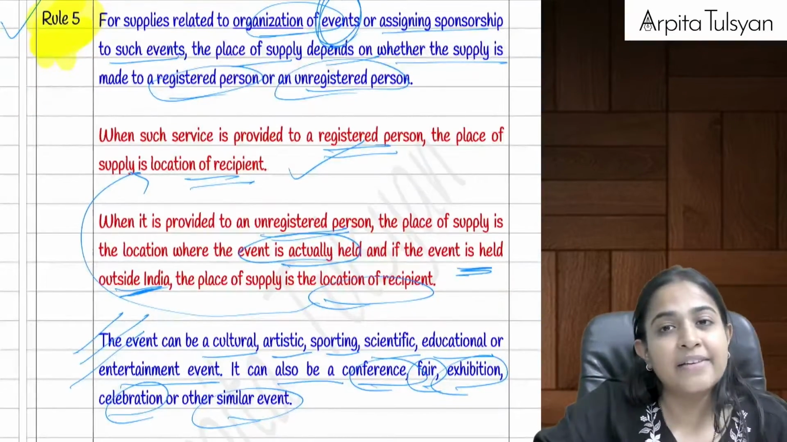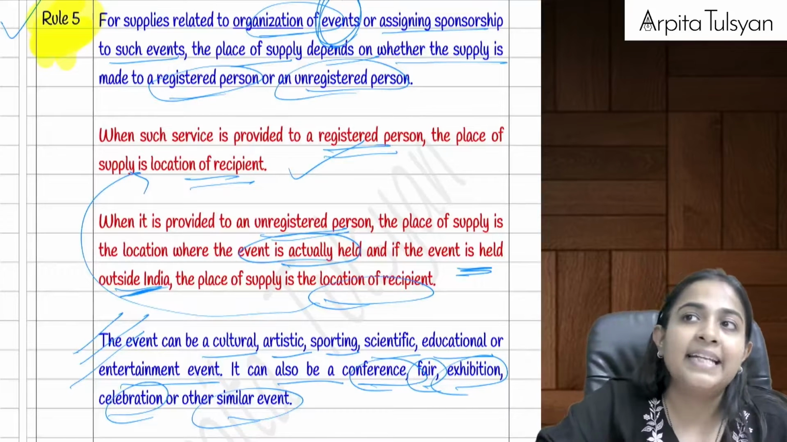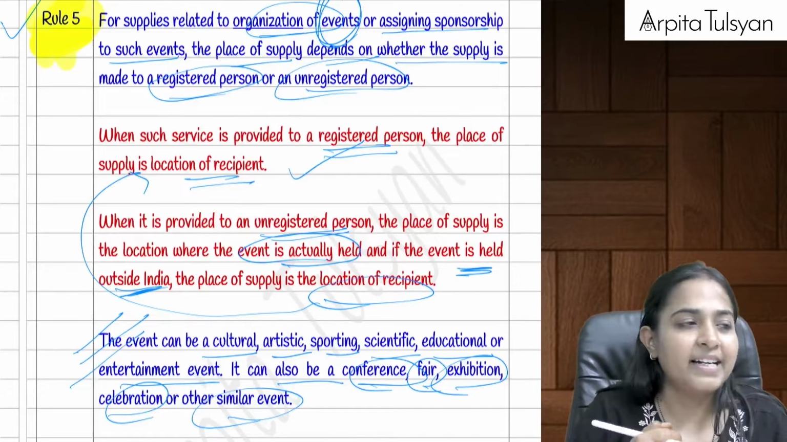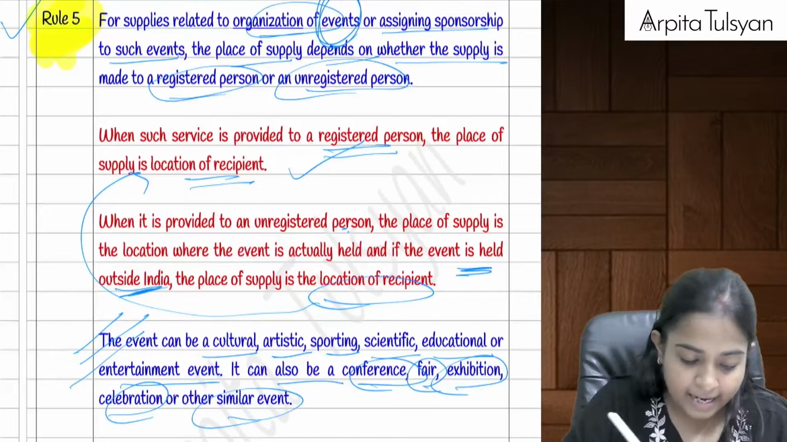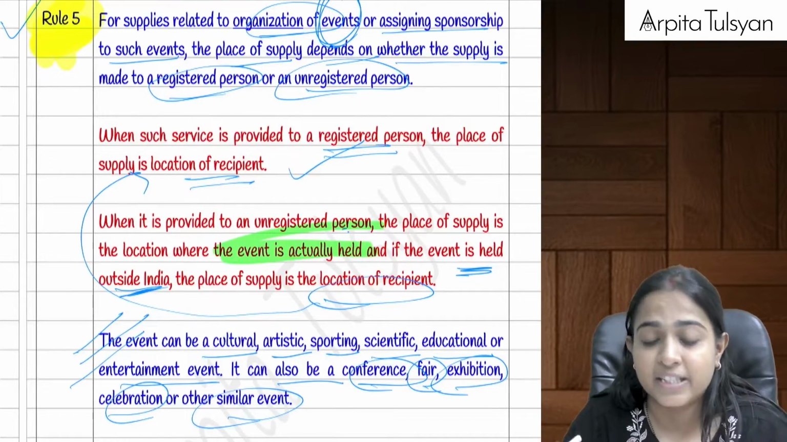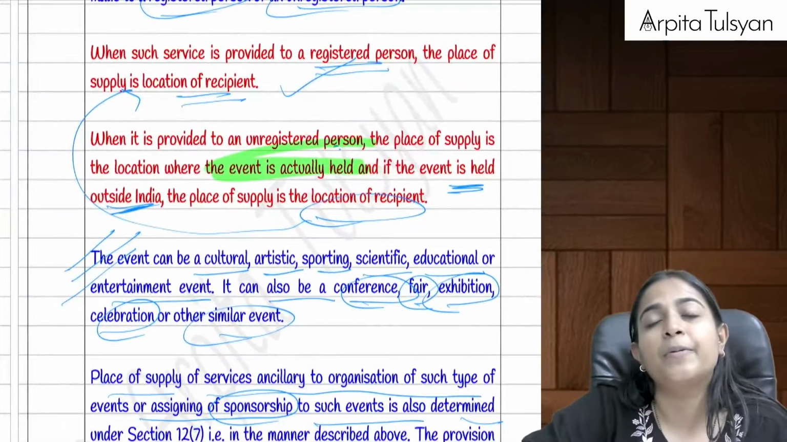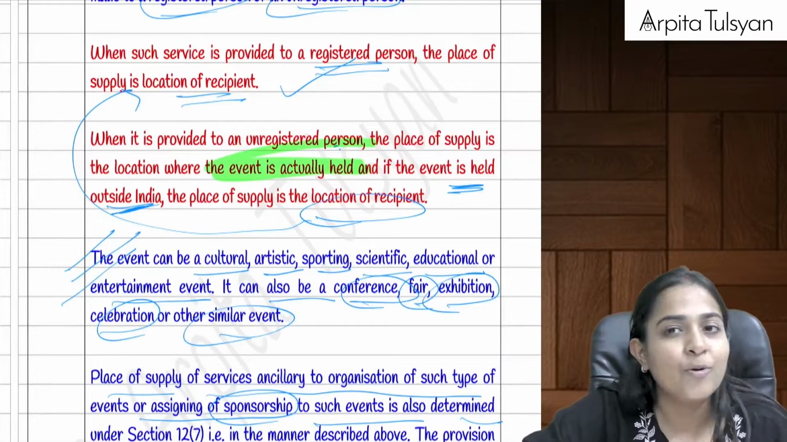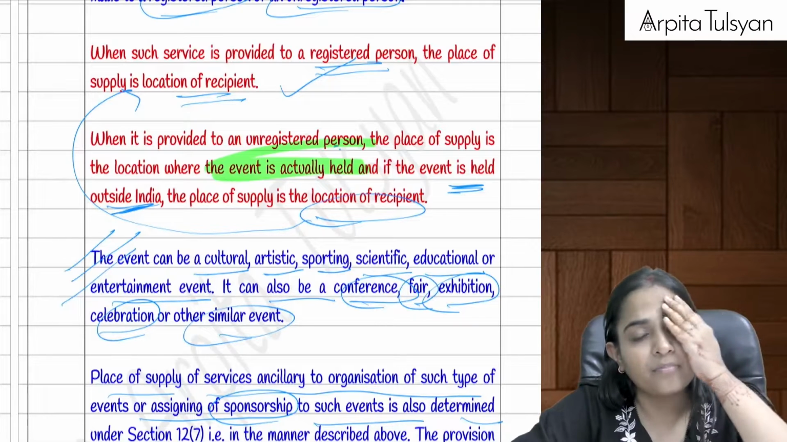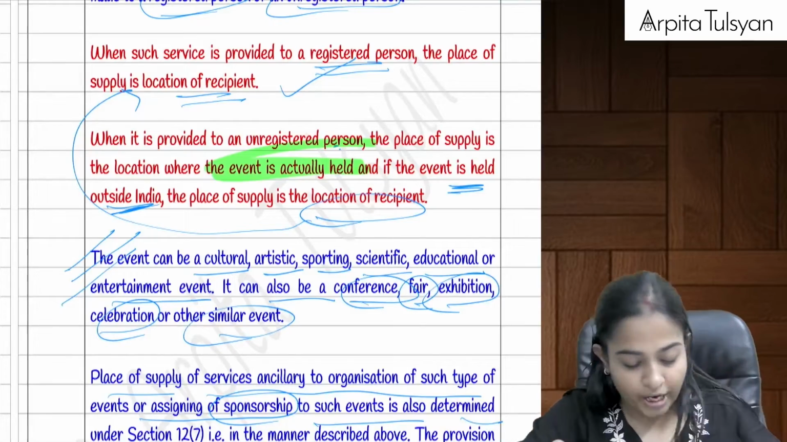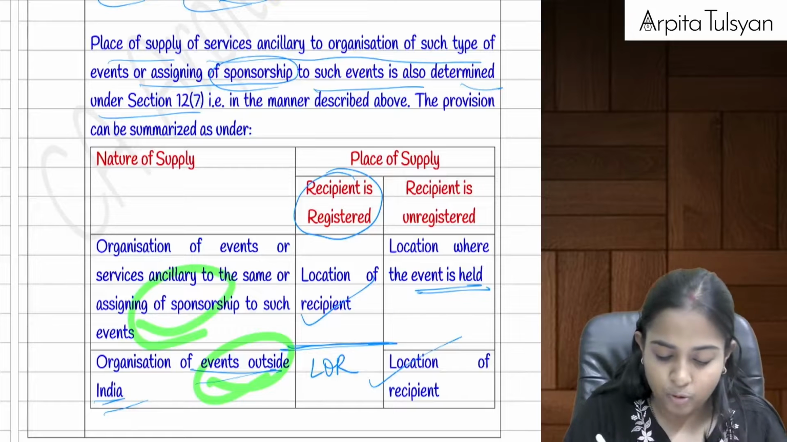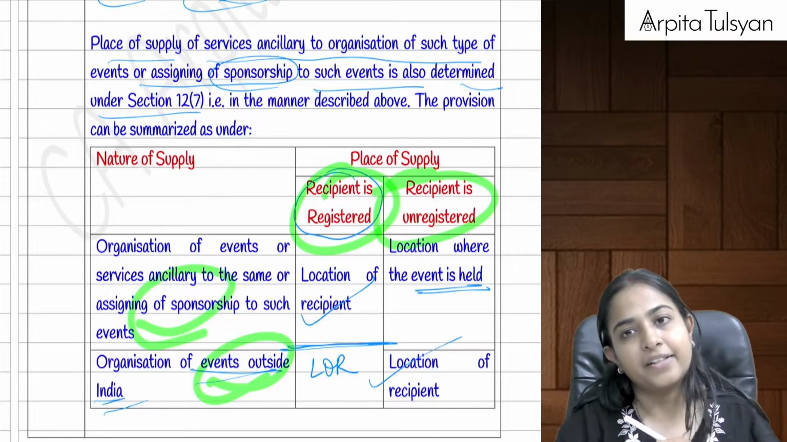But if the service is given to an unregistered person, then if the event is going to be held in India, the place of supply will be the place of that event, that is the place where the event is going to be held. But if this event is going to be held outside India, in case of an unregistered person, then you cannot keep the place of supply as outside India. So what is going to happen? Then the place of supply will be the location of the recipient. Can you see this? A summary table is given: in India, outside India, registered person or unregistered person.